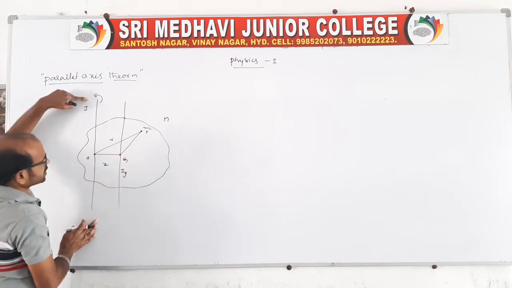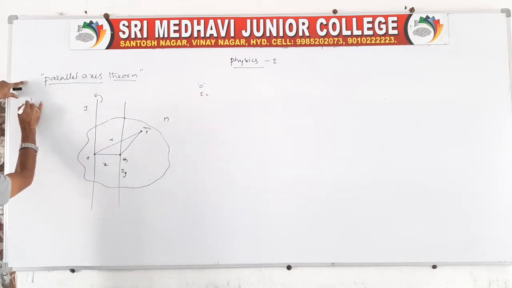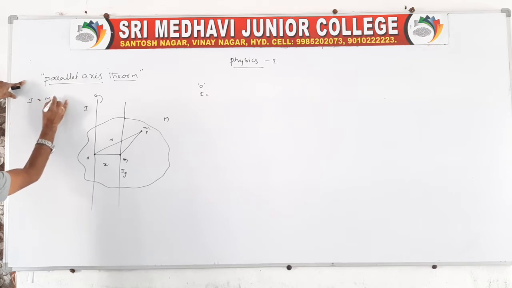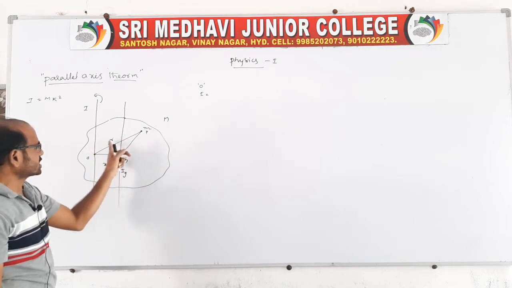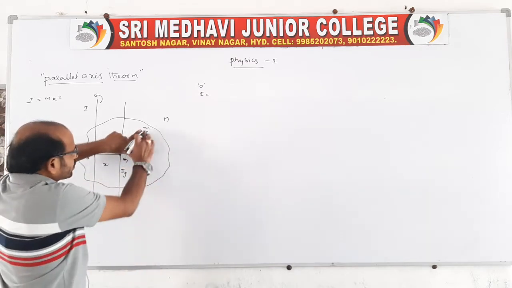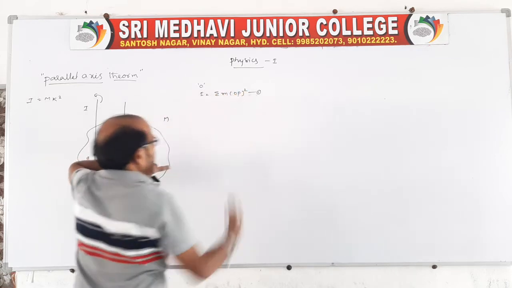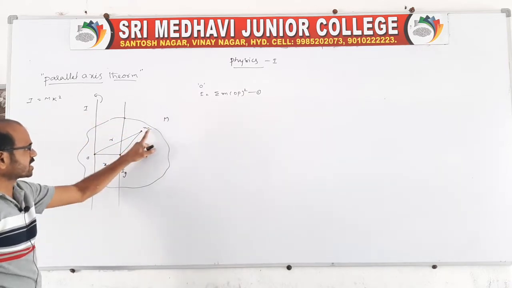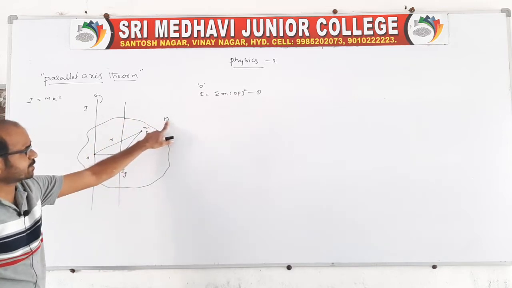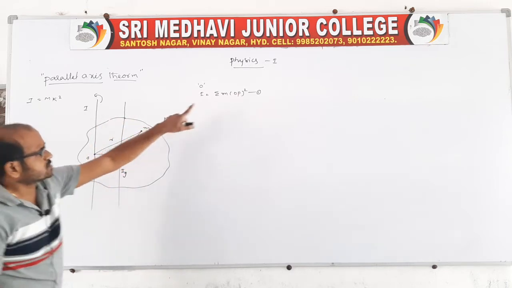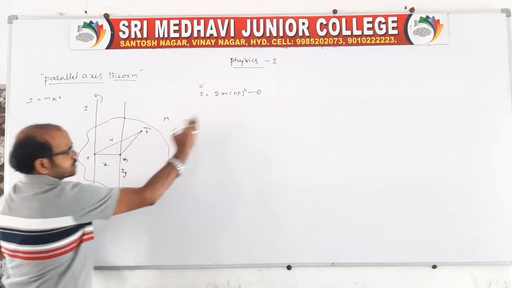Now, about the O axis, the moment of inertia I is equal to, in general, M k squared: mass into perpendicular distance squared. The mass of the particle is small m, and the distance is r, or OP. So I is equal to sigma m OP whole square, equation 1. Here sigma m means the sum of the masses, while the total mass of the rigid body is capital M, and we are only considering the small mass m.